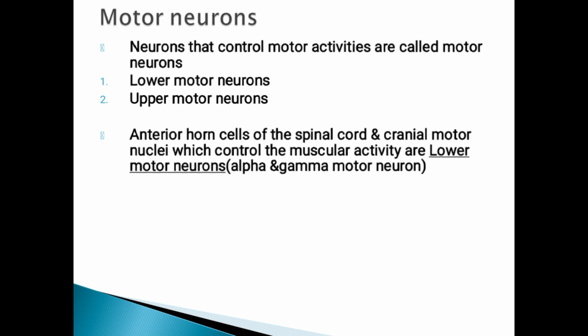The lower motor neurons are mainly present in the spinal cord and cranial motor nuclei. So, anterior horn cells, or just remember the lower motor neurons are present in the spinal cord and the cranial motor nuclei.